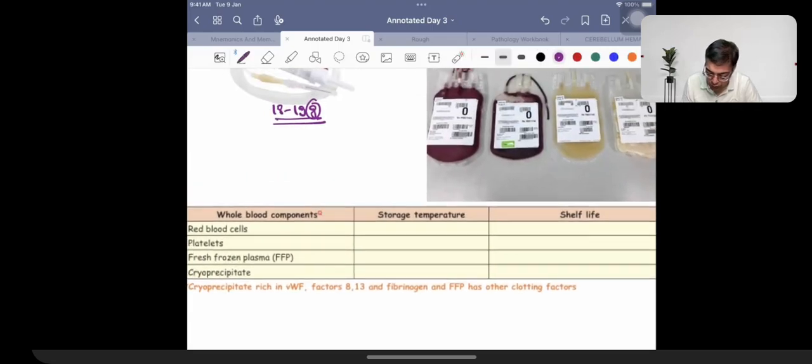Whenever we're going to be talking about the RBCs, storage temperature of RBCs is between 2 to 6 degree Celsius. For platelets, it is 20 to 24 degree Celsius. Fresh frozen plasma, -18 degree Celsius. Cryoprecipitate, -18 degree Celsius. So this was what was given to you as questions in the exam. When we talk about shelf life, RBCs and whole blood are having the same shelf life, that is around 42 days. Platelets are having a shelf life of 5 days.